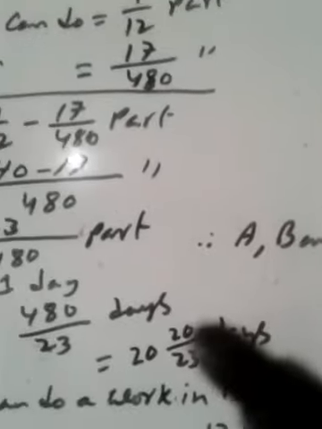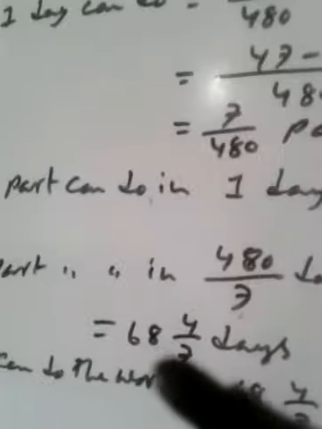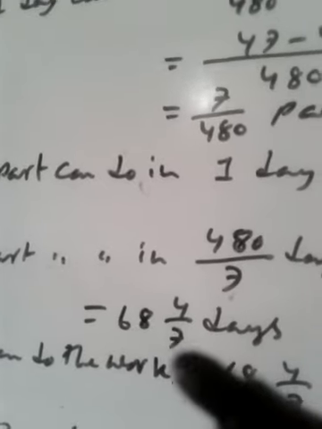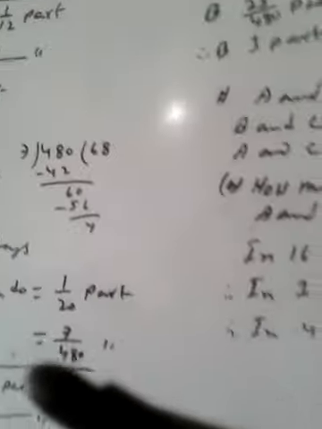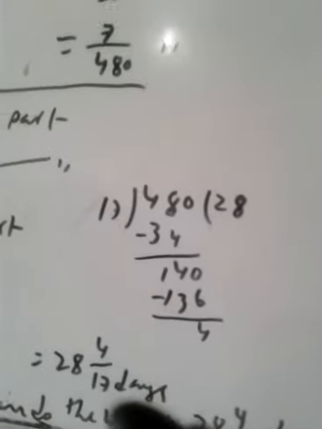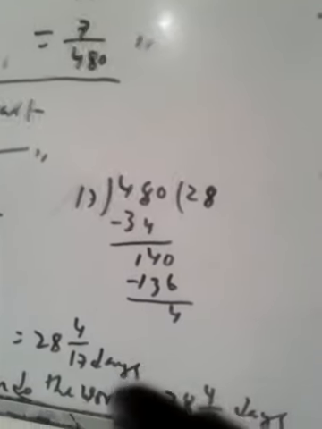The answer: A can do the work separately in 68 whole 4 by 7 days, C can do it separately in 28 whole 4 by 17 days, and B can do it separately in 20 whole 20 by 23 days.